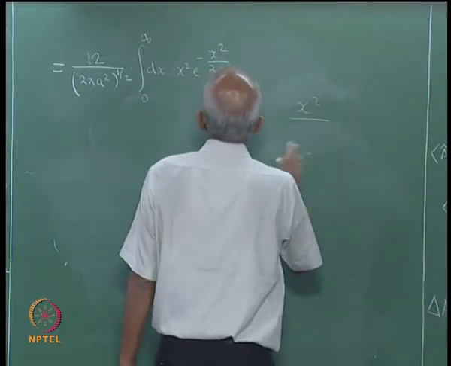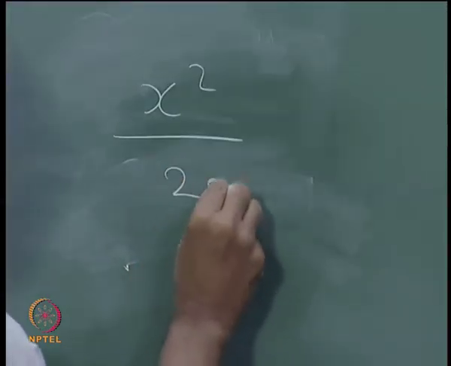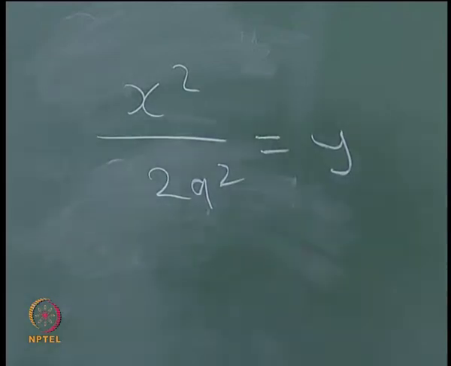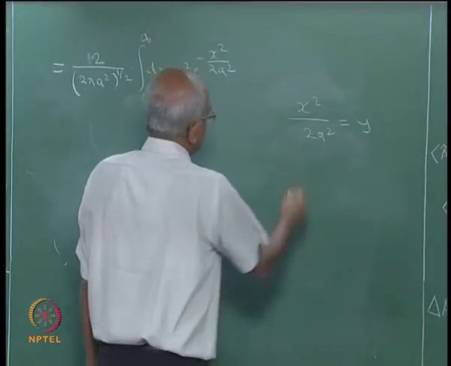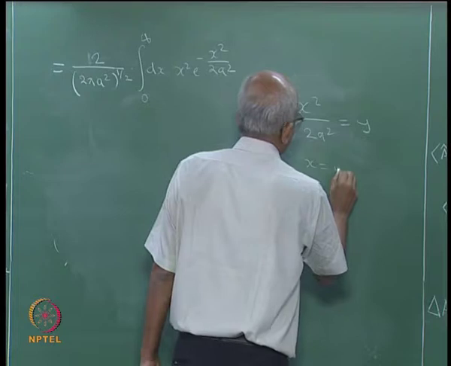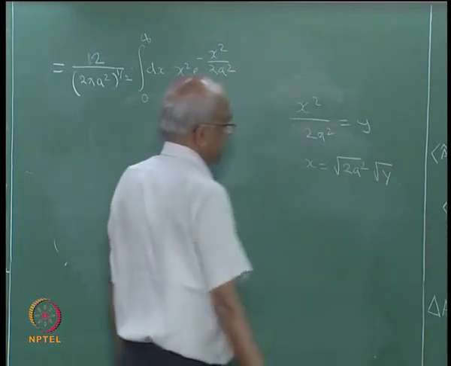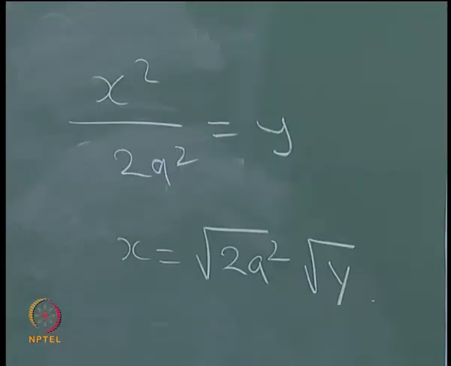X square divided by 2 a square is equal to y. This is my substitution. So, that actually means x is equal to square root of 2 a square into square root of y.